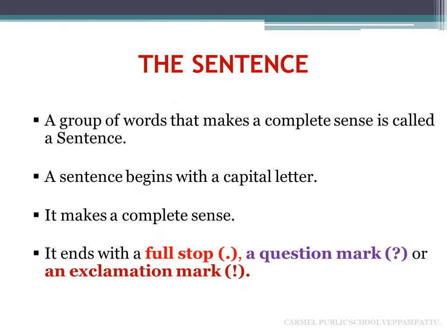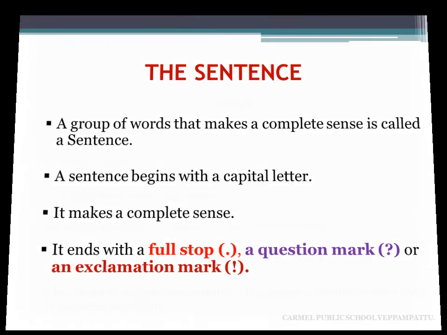The sentence. A group of words that makes a complete sense is called a sentence. A sentence begins with a capital letter. It makes a complete sense. It ends with a full stop, a question mark, or an exclamation mark.